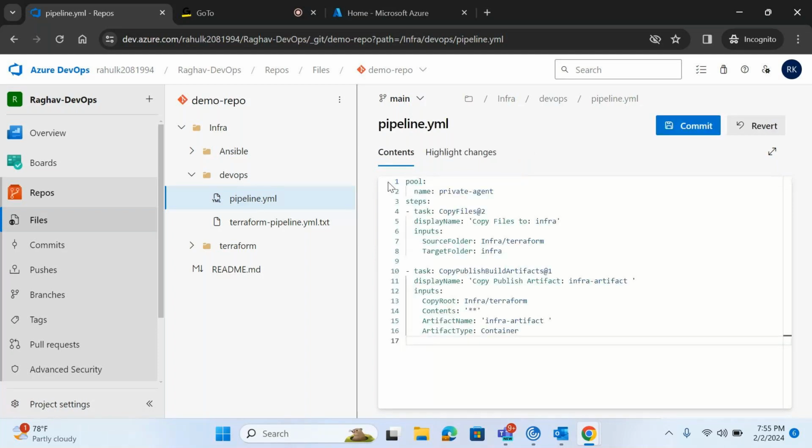Now whatever was generated, I have written it, right? I don't want to give this pool name as a private agent, because my agent is not available right now, so I don't want to give the full name as a private agent. So I'm just commenting it.